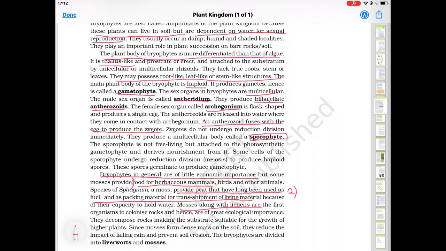Mosses along with lichen are the first organisms to colonize rocks and are of great ecological importance. Mosses like algae, when combined with fungi, form lichen. They are also attached to the rocks. Similarly, the mosses are considered as the first plants which originate on the rocks.